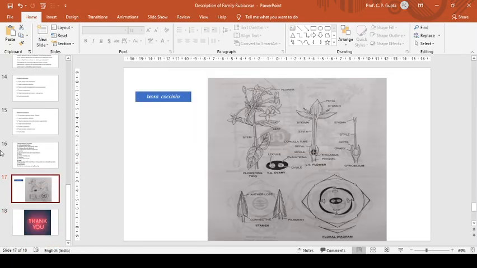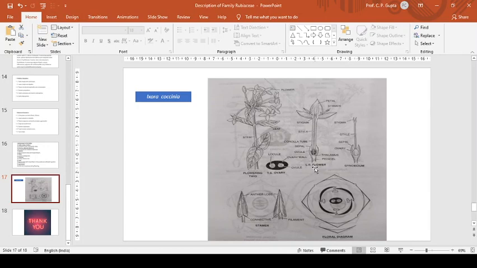This is the description of Ixora coccinea, an ornamental plant growing in our gardens. Tetramerous flower, bicarpellate, syncarpous ovary, epipetalous stamens. Bract is here. Gamosepalous and gamopetalous condition.